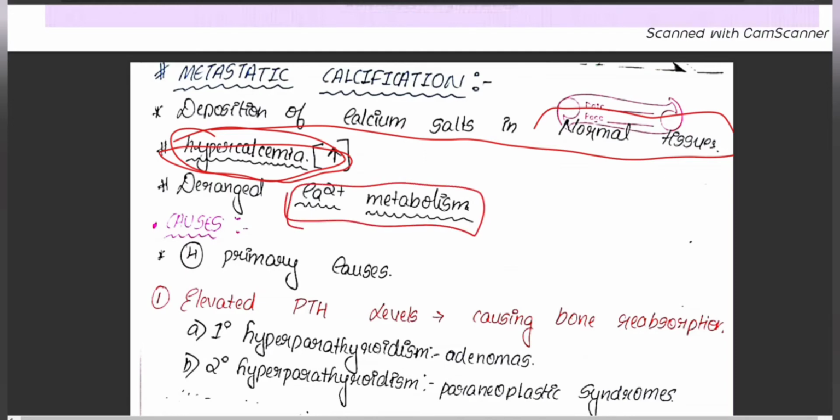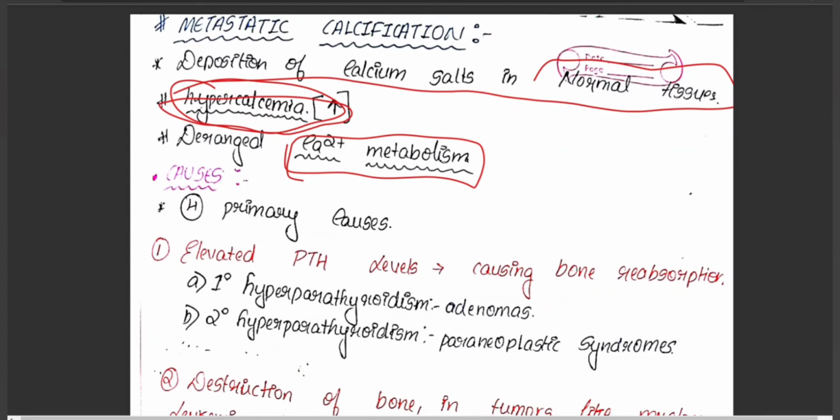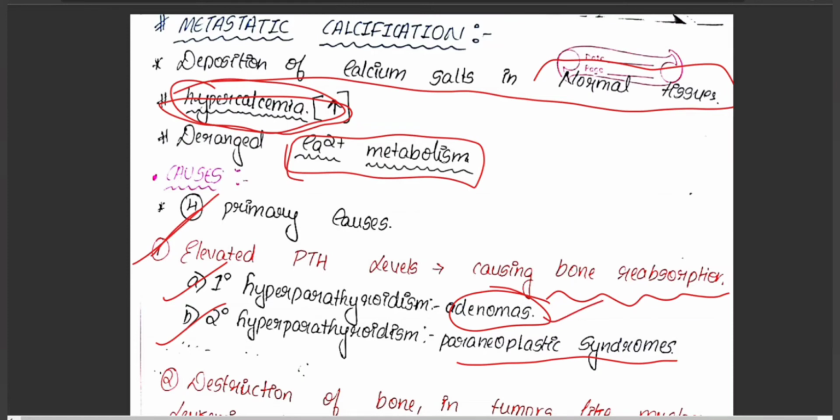These are the two main important causes. First is due to hypercalcemia and due to deranged calcium metabolism. There are four primary causes. First one is due to elevated parathyroid hormone levels. There is increase in the parathyroid hormone levels which causes bone resorption. It's mainly seen in primary hyperparathyroidism in adenomas, and secondary hyperparathyroidism, and in paraneoplastic syndrome.